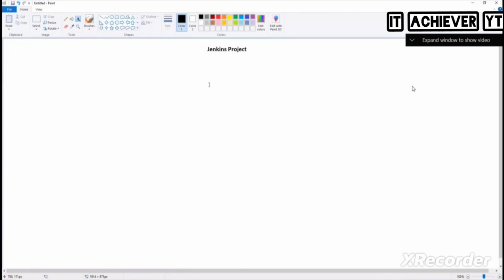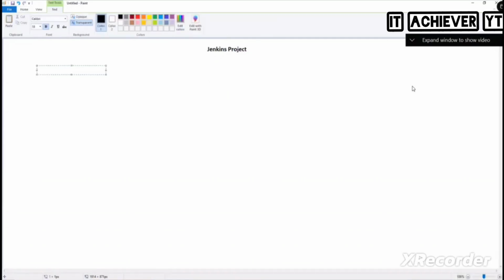Whatever we have learned these many days on Jenkins, we integrate all these things in one project. So can you tell me what are the things that we need to set up? First, we need to set up Jenkins. Jenkins will be on which one? Amazon Linux 2 with which one? T2 micro. Yes or no? We'll set up Jenkins. Next, what do we need to set up?